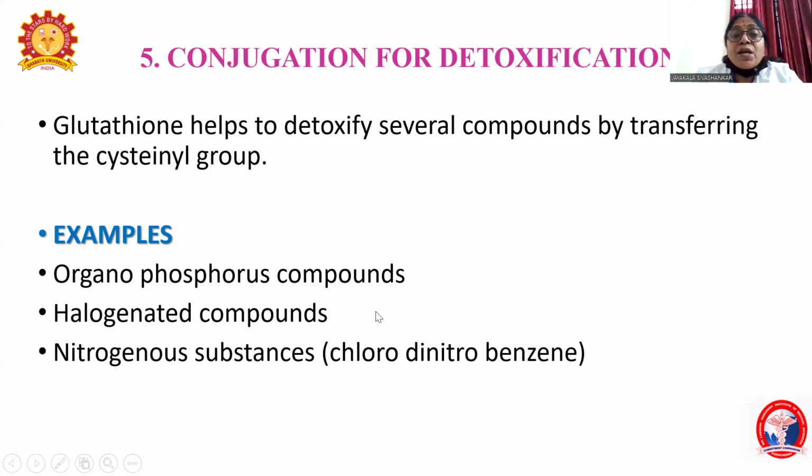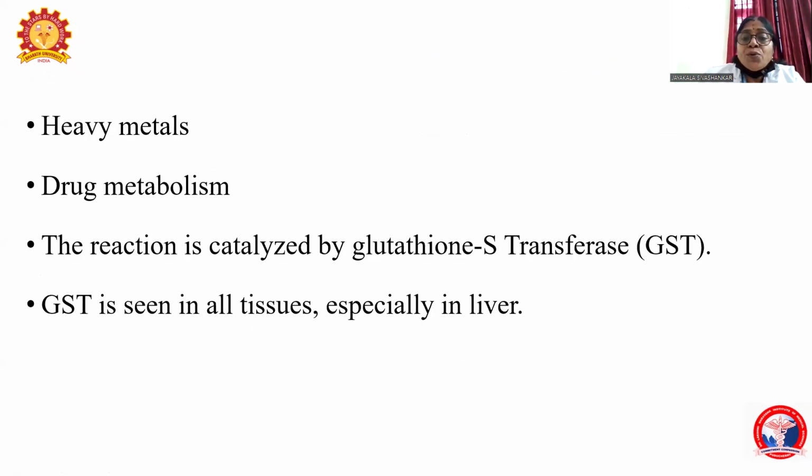converted to non-toxic compounds. The conjugation is the final reaction occurring during the phases of detoxification, like hydroxylation, reduction, oxidation, and finally conjugation. So conjugation by glutathione is very important for the detoxification of various compounds poisoning, metal poisoning, and also the overdosage of any drugs accidentally we take, that will be metabolized in the liver.